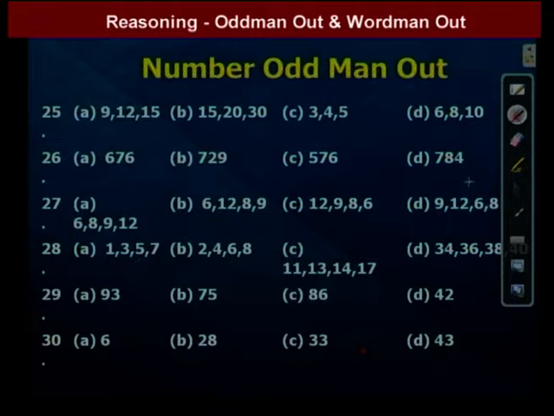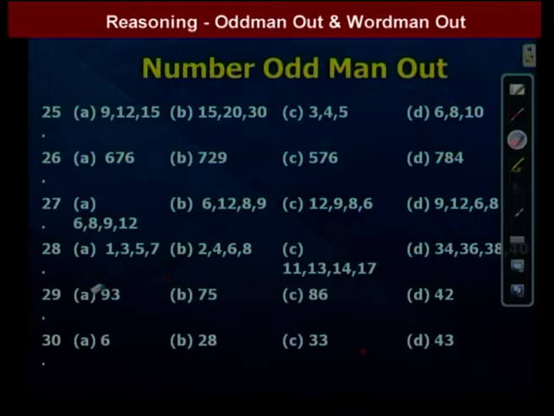That one is 93, 75, 86, 42. Here in 93, the difference between the first digit and second digit is 9 minus 3 equals 6. For 75, 7 minus 5 equals 2. For 86, 8 minus 6 equals 2. For 42, the difference is 4 minus 2 equals 2. So we get 2, 2, 2 as the difference of the individual digits. But in the first option we get 6, so that one is different. So the answer is the first option. We go to the next question.